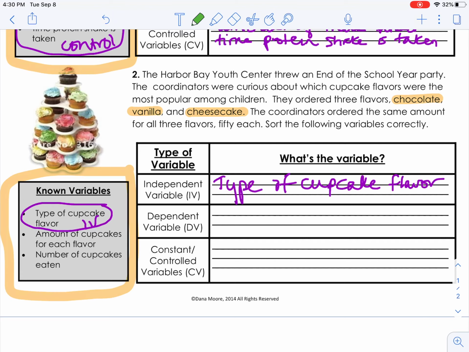So what did they keep the same? What they kept the same was the amount that they ordered. Okay, they go on to talk about how they ordered the same amount of all three flavors, 50 each. So that is going to be a control. So the amount of cupcakes of each flavor.